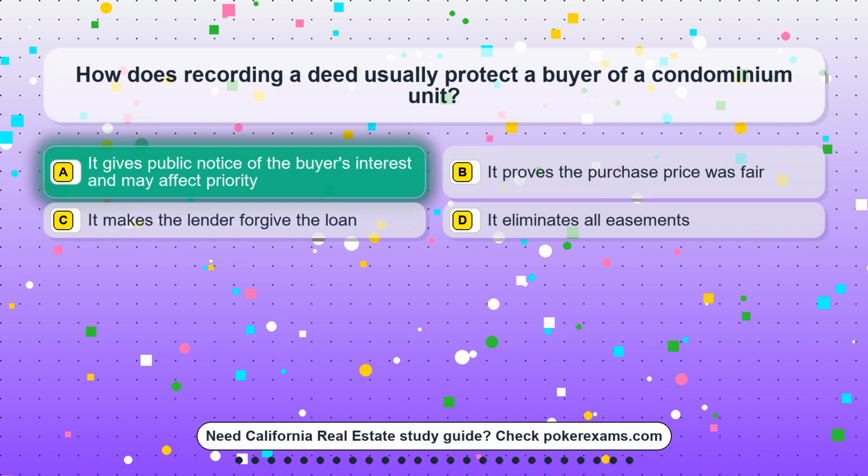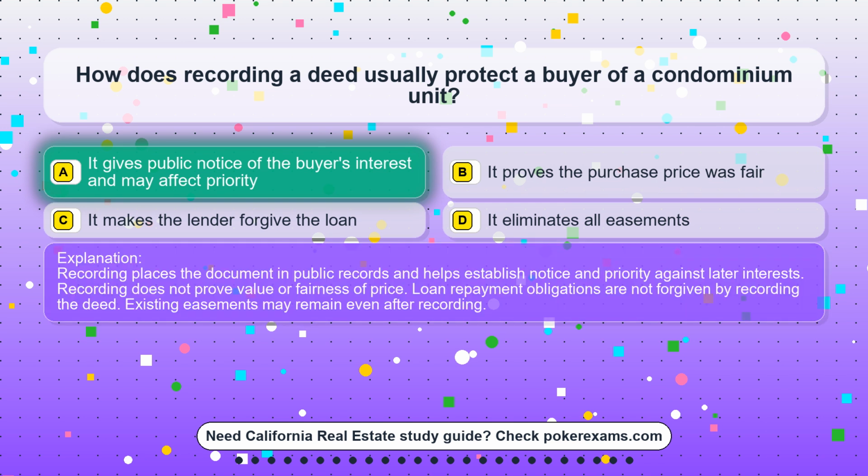The correct answer is option A. It gives public notice of the buyer's interest and may affect priority. Recording places the document in public records and helps establish notice and priority against later interests. Recording does not prove value or fairness of price. Loan repayment obligations are not forgiven by recording the deed. Existing easements may remain even after recording.